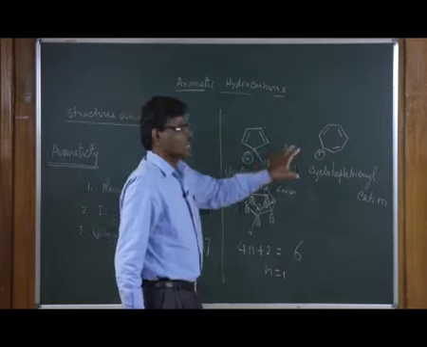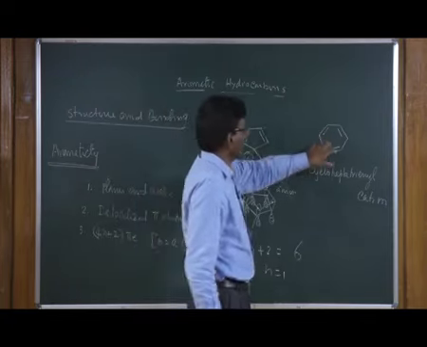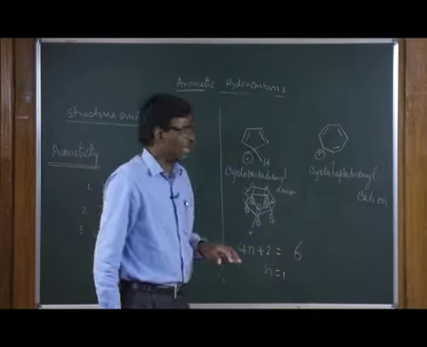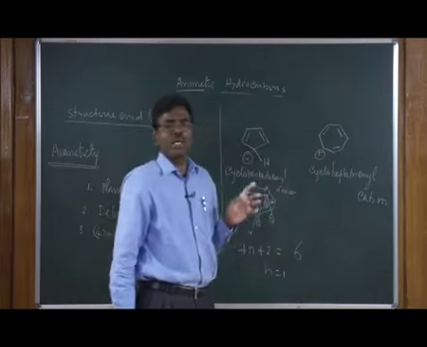So, this also is not a 6-membered ring like benzene, but a 7-membered ring. It has 6 pi electrons. In addition to that, you have a carbon where a vacant p orbital is there.